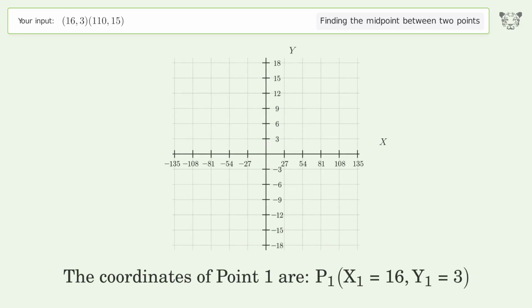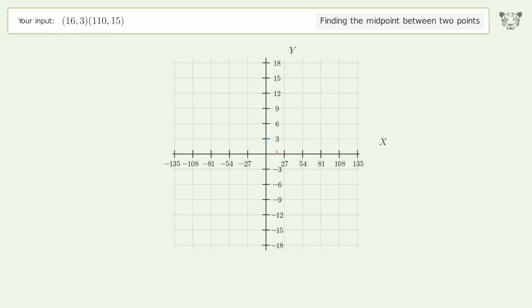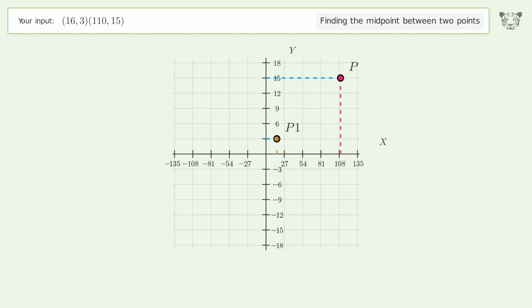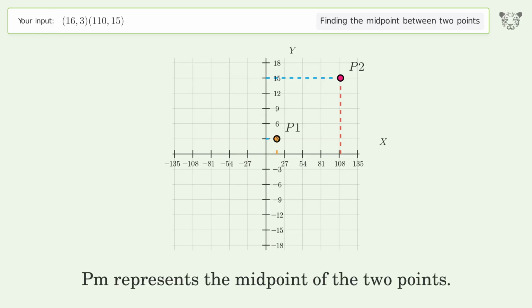The coordinates of point 1 are x1 equals 1, y1 equals 3. The coordinates of point 2 are x2 equals 11, y2 equals 15. PM represents the midpoint of the 2 points.